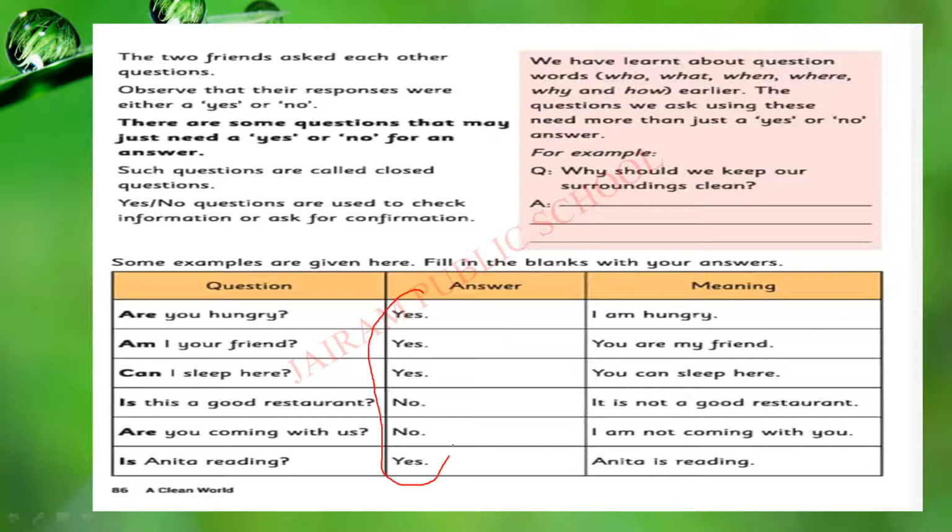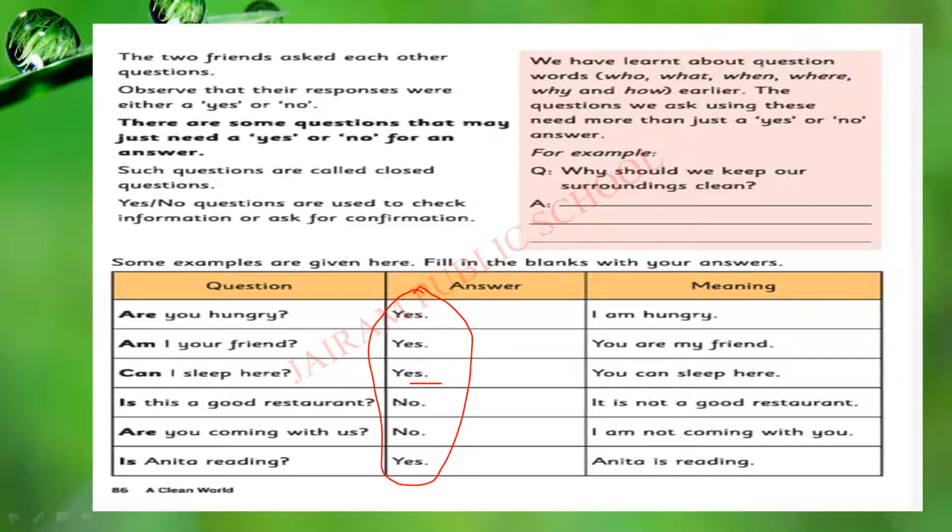These are the only answers, children. Don't forget, these are the only answers. If you give these answers to the given questions, the meaning will be this. Okay. Can I sleep here? Yes. If I say yes, what is the meaning of this? You can sleep here. That is the meaning of this.